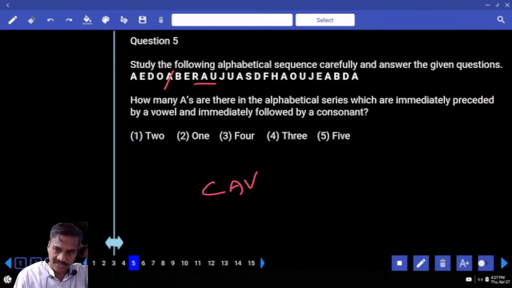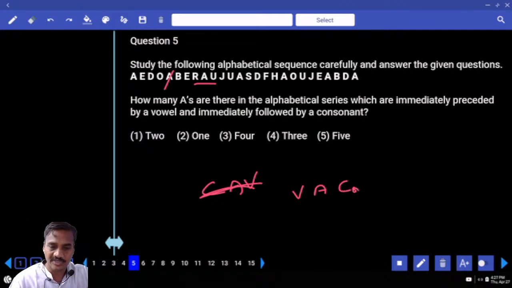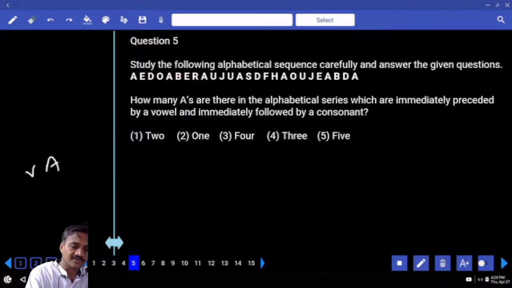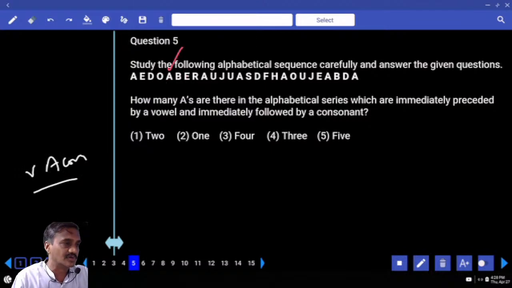How many As are there which are immediately preceded by a vowel and immediately followed by a consonant? A preceded by a vowel, and then followed by a consonant. Before the A there must be a vowel, and after it a consonant. Then what is your answer here? Before the A a vowel, after it a consonant.